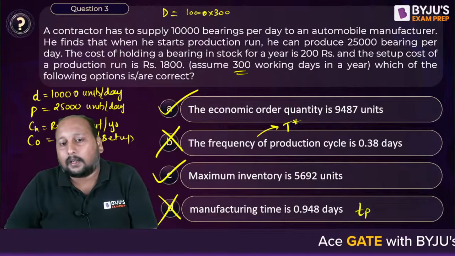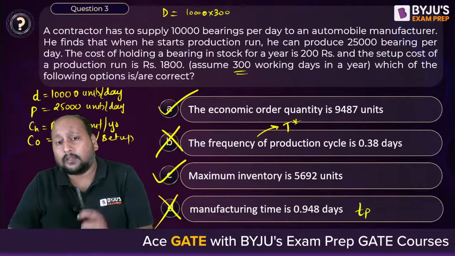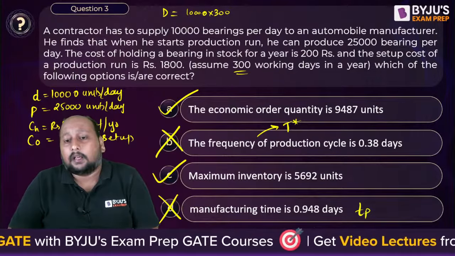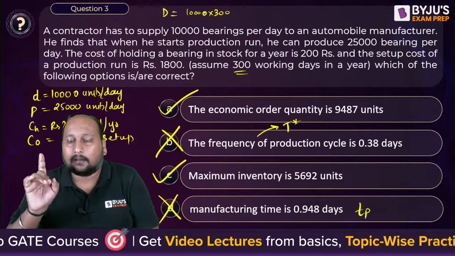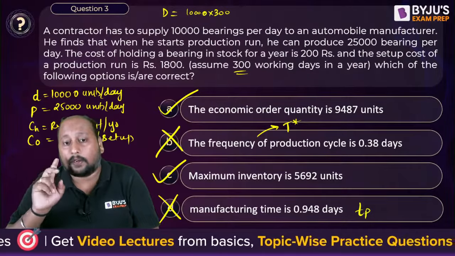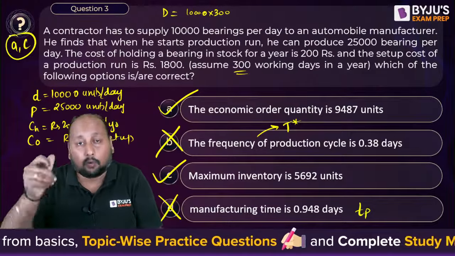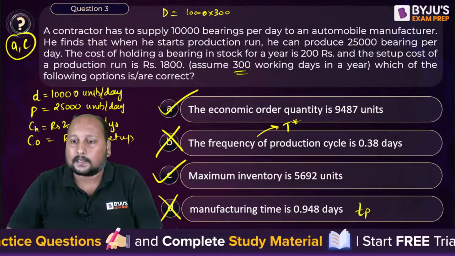If it had been written that the manufacturing time is equal to 0.38, then your answer is correct. Or if it were written that the frequency of production run is 0.94 days, that is correct. Is this clear? Understood? So please make sure, whenever you have this kind of question, you double cross-check the units as well as what they are asking. Okay, A and C is the final correct answer.